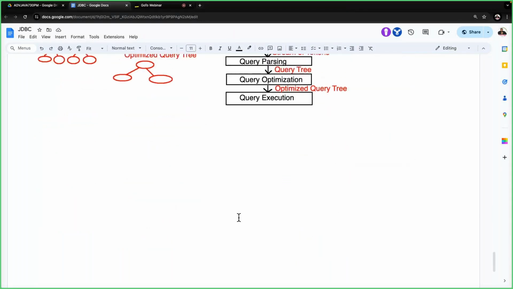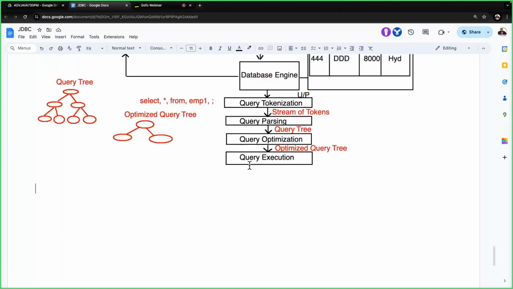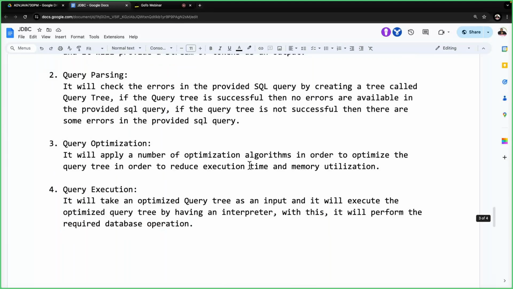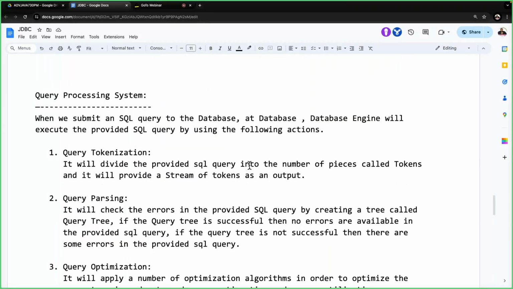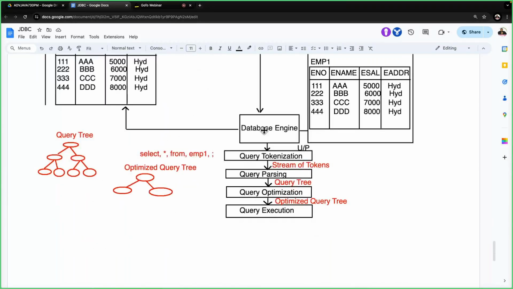This topic here we completed. What topic did we complete here? The query processing system. The total content here we completed. Right, sir. What is that query processing system? This entire part.